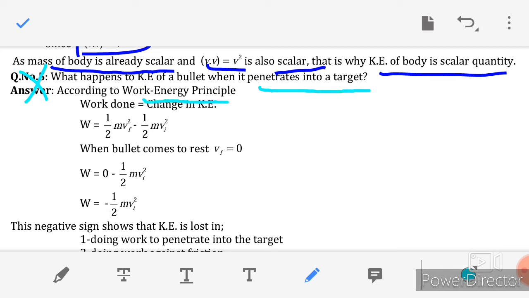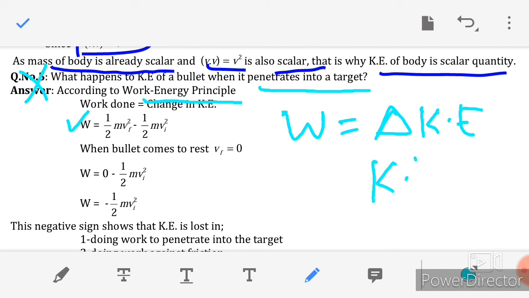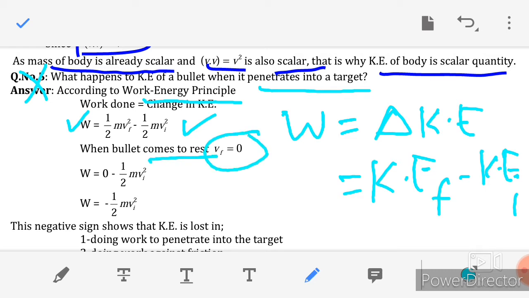According to the work energy principle, work is equal to change in kinetic energy. So putting the values, work is equal to kinetic energy final minus kinetic energy initial. So we put the values, then when the bullet comes to the rest, final velocity is 0, so it becomes 0 minus half mvi square, then w is equal to 1 divided by 2 mvi square.